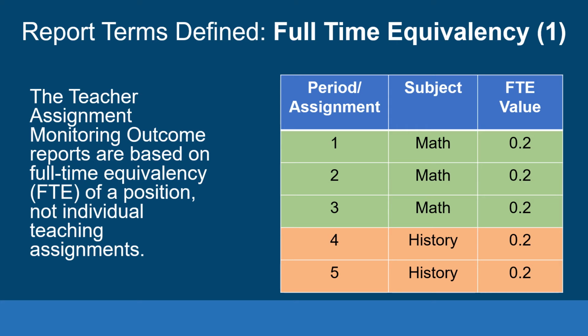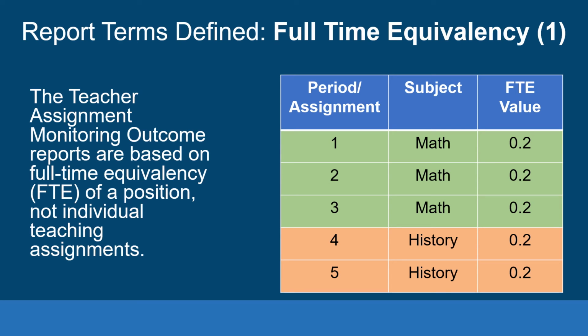In CalPADS, FTE information is reported for the following job classifications: administrator, teacher, and pupil services. Since FTE data are collected in CalPADS at the staff position level, not for each teaching assignment, staff position FTE for each teacher is proportionately distributed across their teaching assignments for reporting purposes.